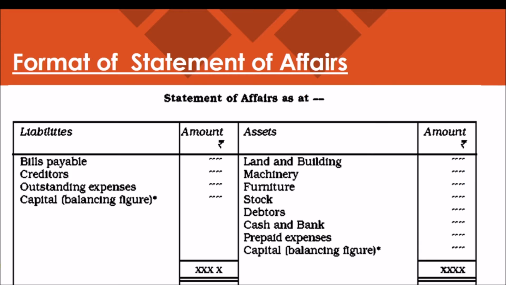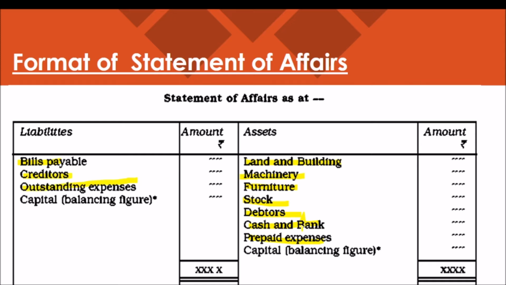So this is the format of the statement of affairs. We will record all the assets, land and building, machinery, furniture, stock, debtors, cash and bank, prepaid expenses, all those things on the asset side, and bills payable, creditors, outstanding expenses on the liability side.